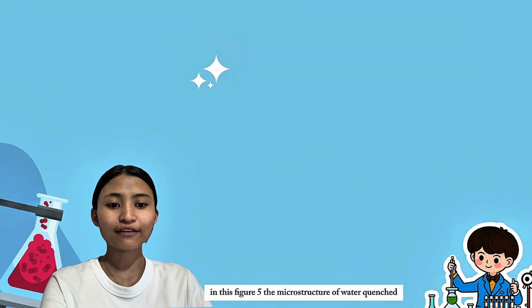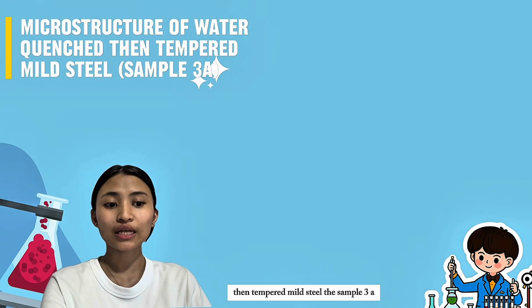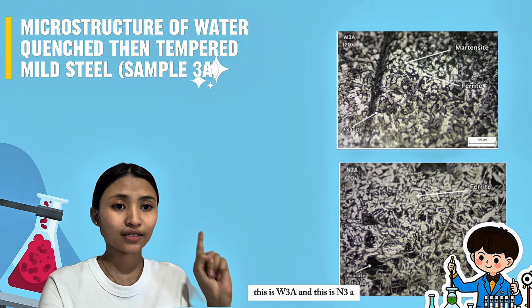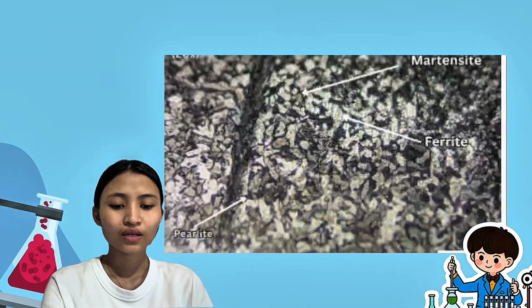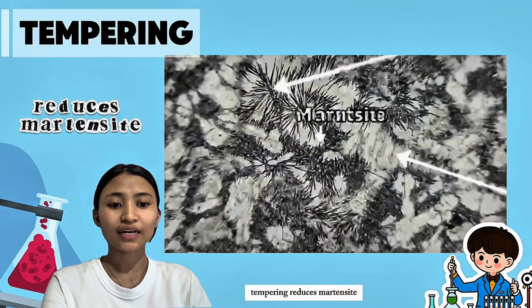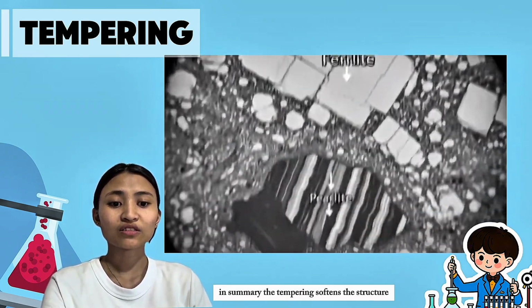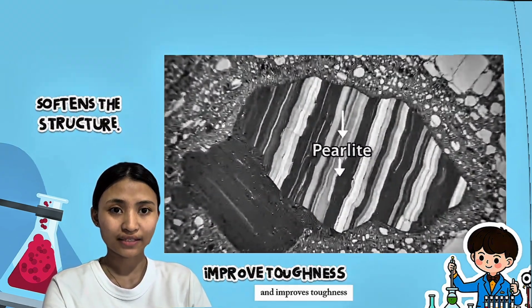In figure 5, the microstructure of water-quenched then tempered mild steel, sample 3A. This is W3A and this is N3A. Tempering reduces martensite and increases ferrite and pearlite. In summary, tempering softens the structure and improves toughness.